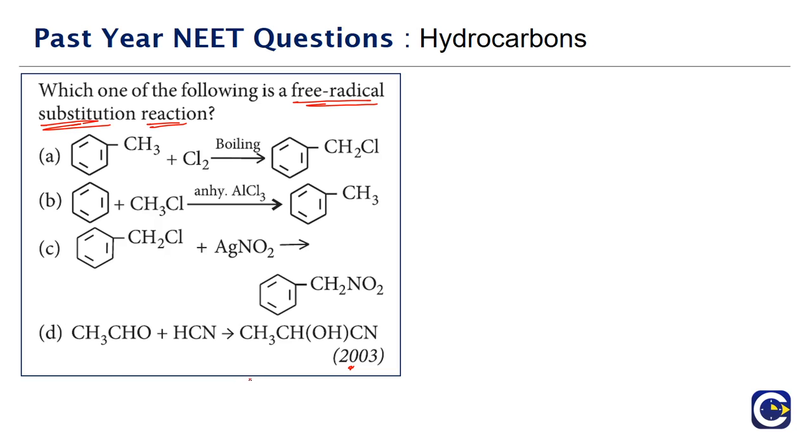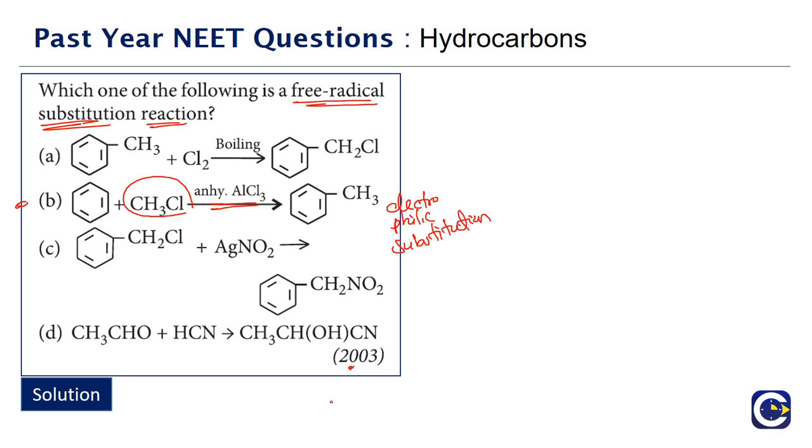If you look at the given options, okay, look at option B. I'll tell you why I am starting with option B. Obviously the prediction is that the correct answer could be option A, but we'll just start with option B. So option B, what is it? We have benzene and haloalkane in the presence of anhydrous AlCl3. So this is the Friedel-Crafts alkylation, and this follows the electrophilic substitution mechanism. So this is clearly out of the picture.